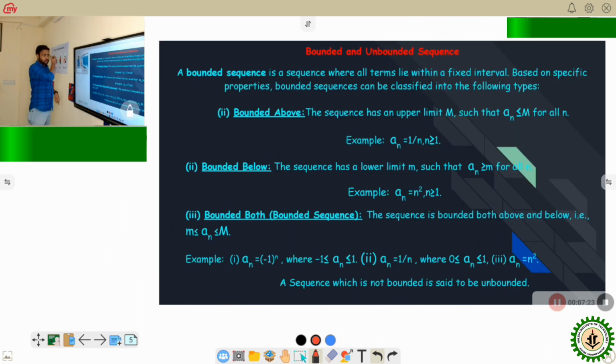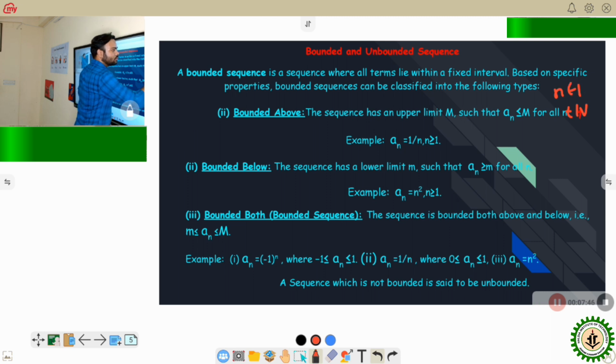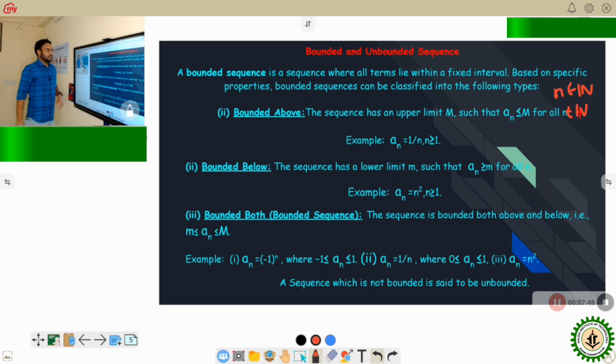Now we come to the boundedness and unboundedness of a sequence. If there exists an upper limit of a sequence, that is, if every term or every element of a sequence is less than or equal to some number, for all n belonging to the natural numbers, then it is said to be bounded above.